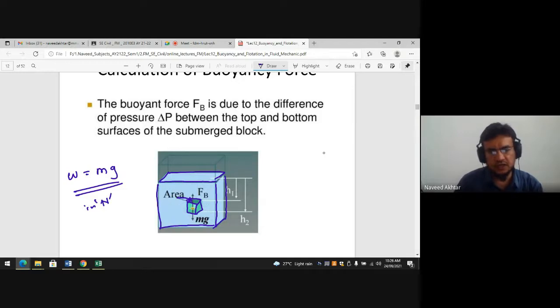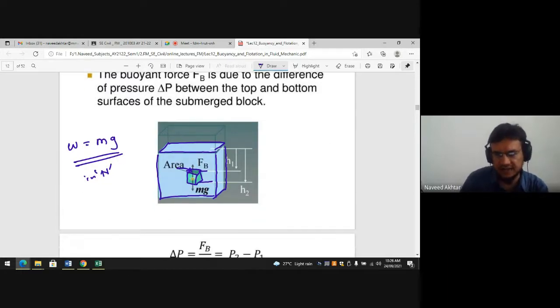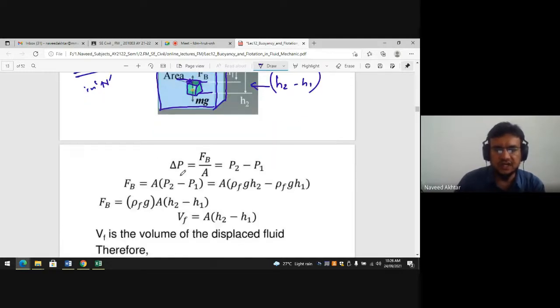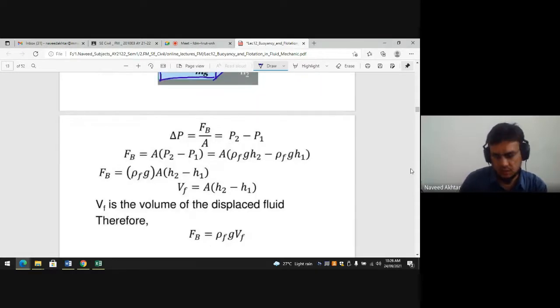And H1 is the pressure at this level, and H2 the pressure at the bottom. You see H1 and H2, the difference of height, as you saw earlier. So H2 minus H1 is the difference of height, and that gives the pressure. So delta P, the difference of pressure, is nothing but FB upon A. I will write down FB is equal to P2 minus P1.